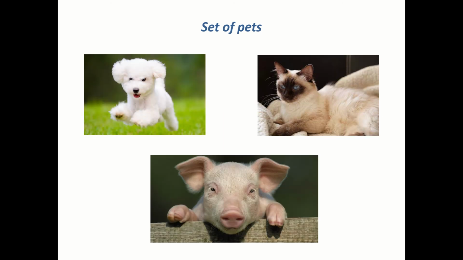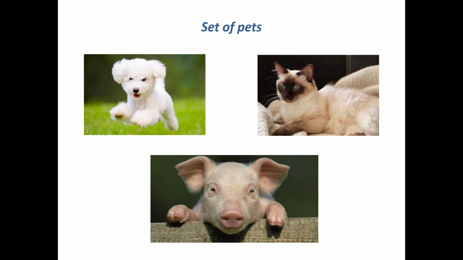And then, this is also a set of pets. But what if someone will give you the members dog, cat, and pig? Maybe some of you will say, why is it that there's a pig in the set of pets?